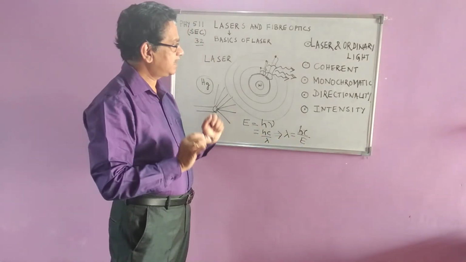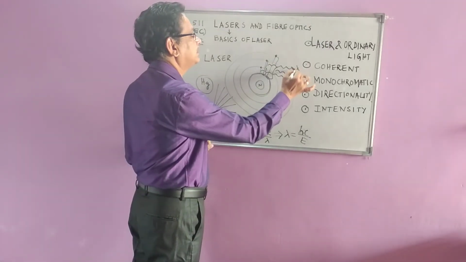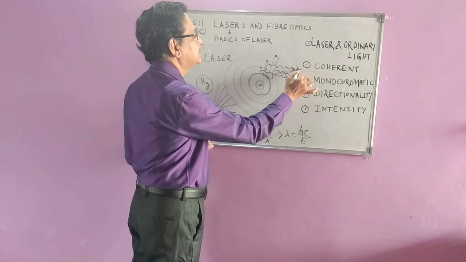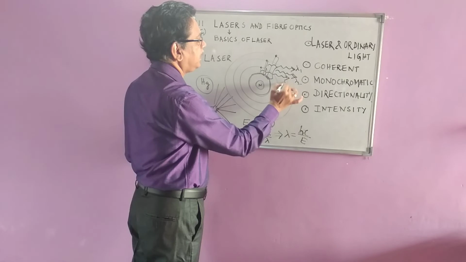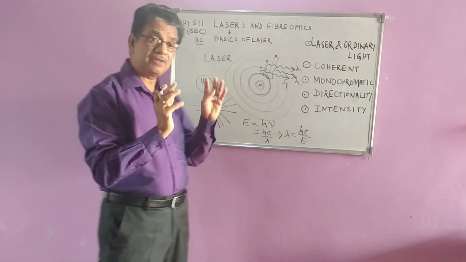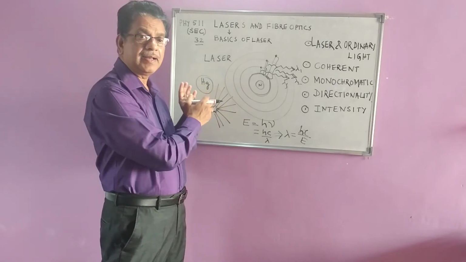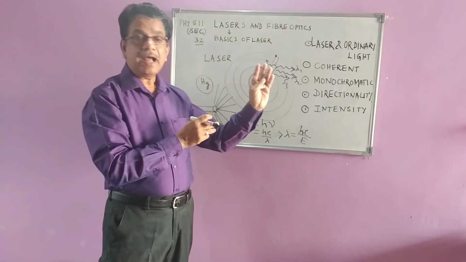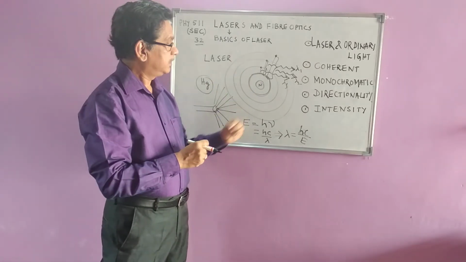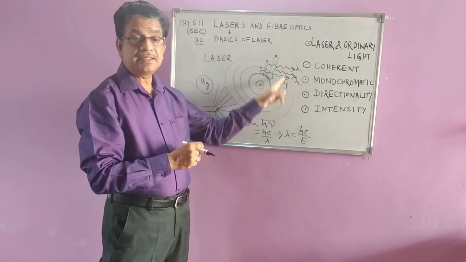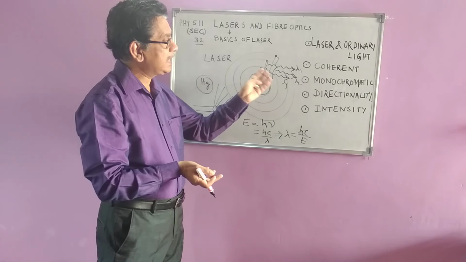So in ordinary light, what is happening? At this position you have got one wavelength, at this position another wavelength. Let us say lambda 1, lambda 2, and at this position lambda 3. So there are 3 wavelengths of light coming out in a mercury lamp or in an ordinary lamp as the output. Depending upon the energy values, the intensities will also differ. That is why you have many wavelengths in ordinary light.